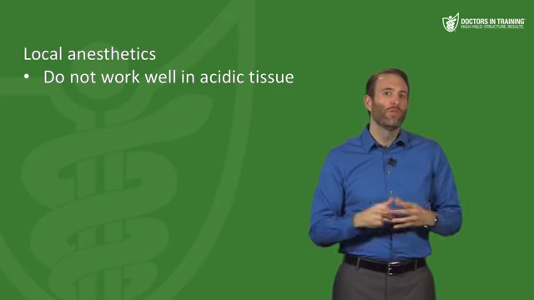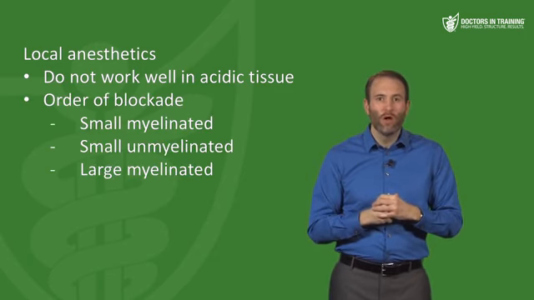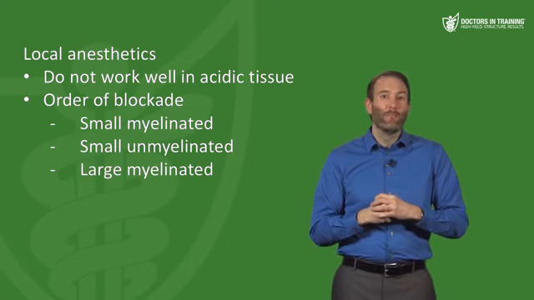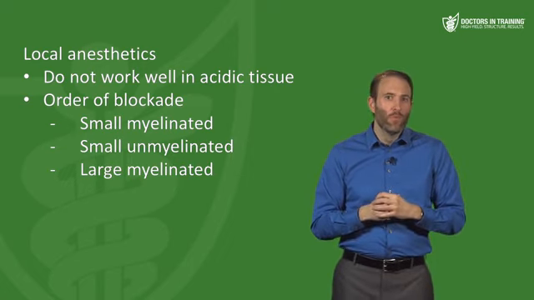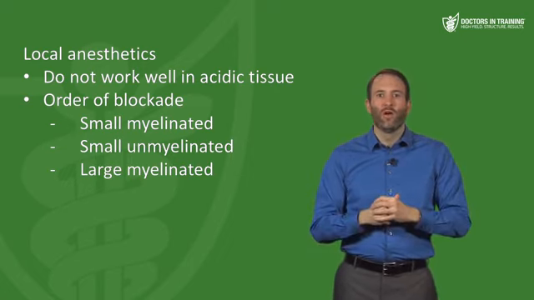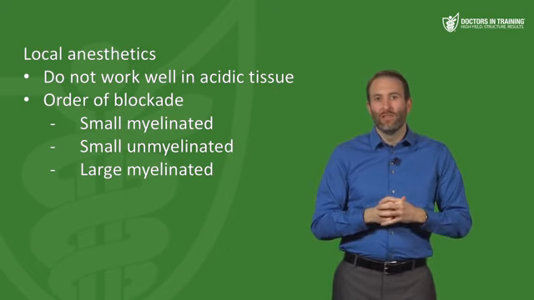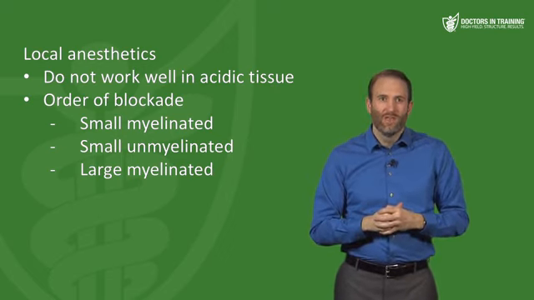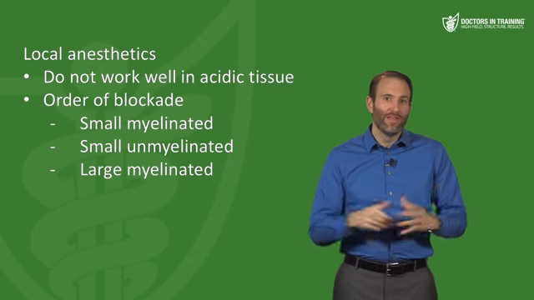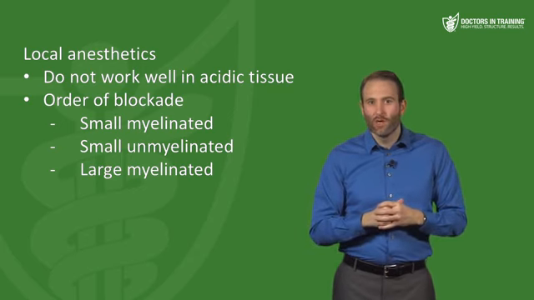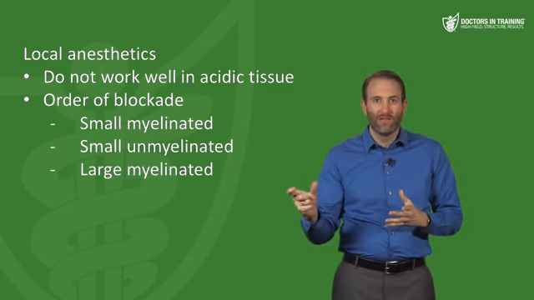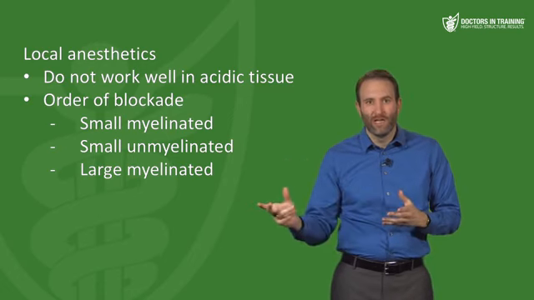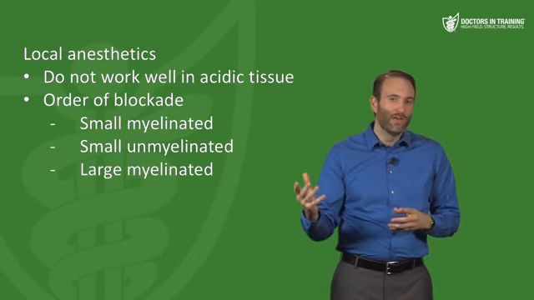Now, another principle of local anesthetics is that small diameter nerve fibers and myelinated nerve fibers are more susceptible to them than are the large diameter and the unmyelinated fibers. And the size is more important than the myelination. So the first thing you're going to block are the small myelinated fibers, then the small unmyelinated fibers, and then the large myelinated fibers after that.